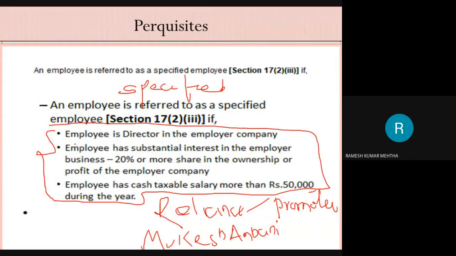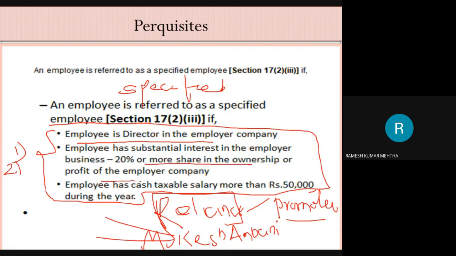Now let's look comprehensively at what we mean by specified employee. An employee who is a director in the employer company is a specified employee. For example, this is the company, and he is the promoter of the company and is employed in the company. Number one. Number two condition: he has 20% or more stake in the ownership of the company or in the profits of the company.